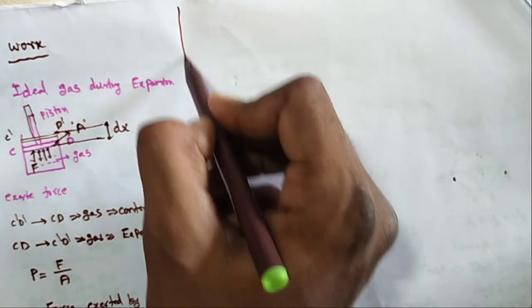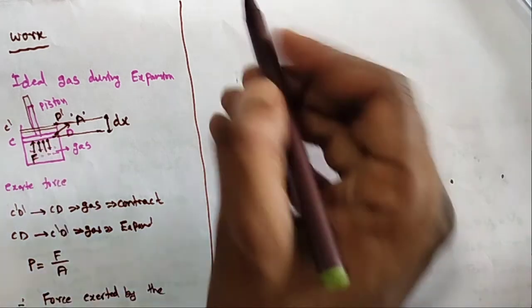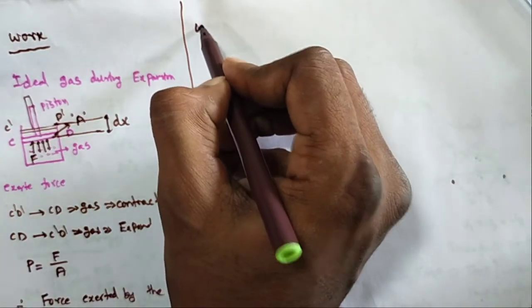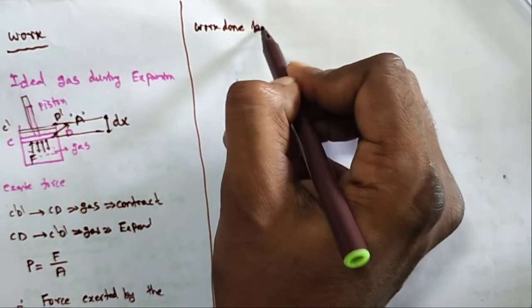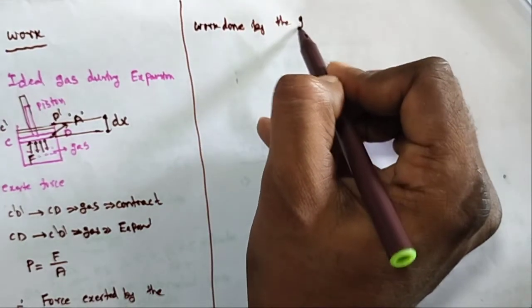Thus some work is done automatically, as the piston moves upward. This is the work done by the gas.